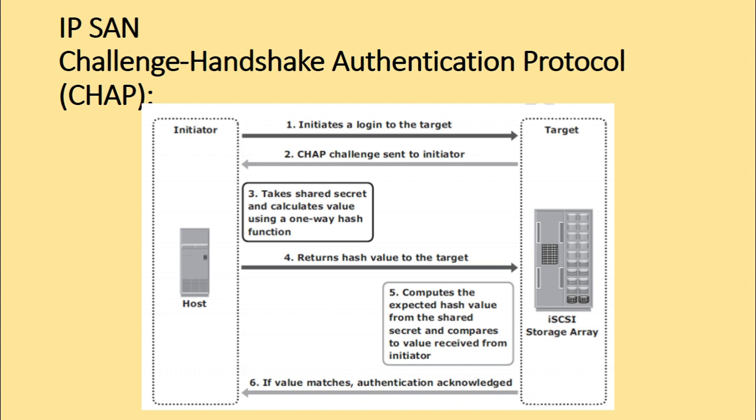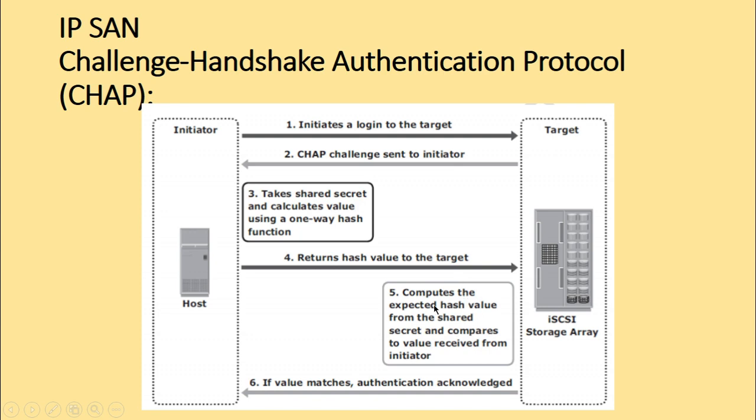So here initially the initiator initiates a login to the target. The target sends a CHAP challenge back to the initiator. Third step, the initiator takes the shared secret and calculates the value using a one-way hash function and returns the hash value to the target. This is the fourth step.